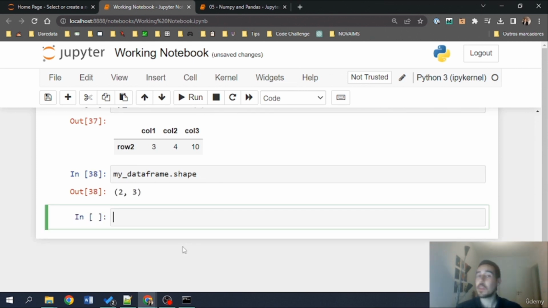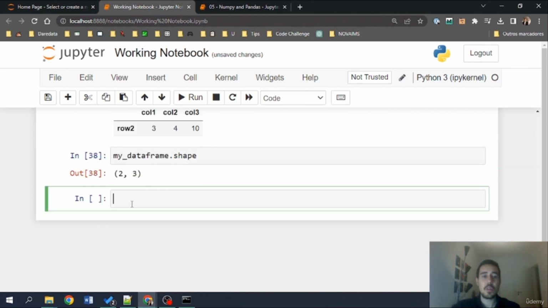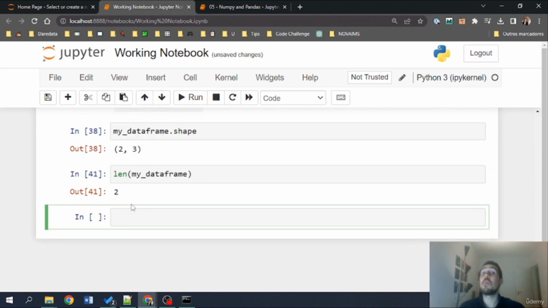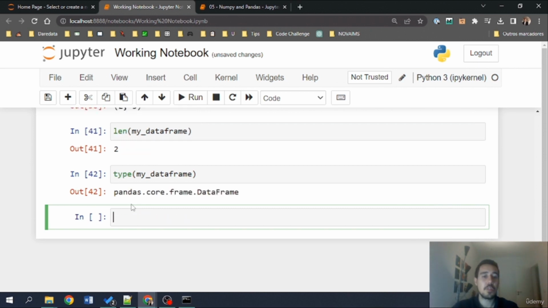There's also the shape that we've seen with arrays, which works exactly the same. So pandas uses a lot of numpy in the background as well, so that's why some of the methods are similar. Now we can use also something interesting. For example, if we call len on the data frame, we'll get the number of rows as well. Let's call just the type on our my data frame and see that this is basically a pandas data frame, and this is a type of object. Again, the rule that we've seen is that the objects define what type of methods and functions we can apply to them, and this applies to these libraries as well.